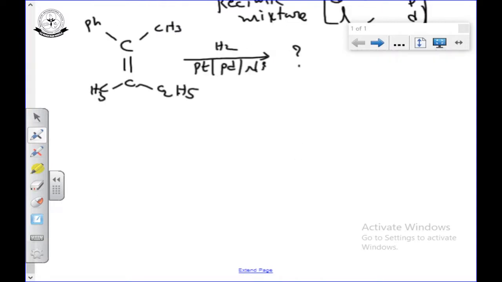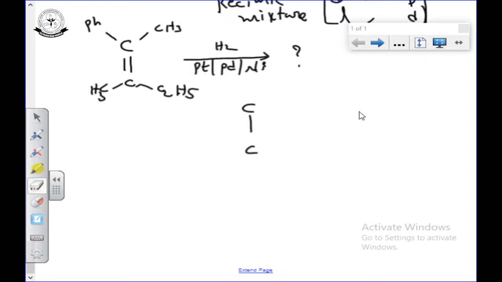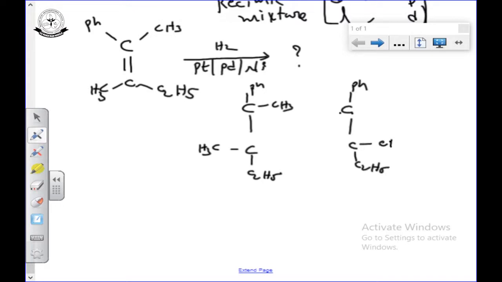Carefully observe. Trans: here CH3, here CH3, and here C2H5, here Ph. They are trans, so you can draw the trans anywhere as you wish.